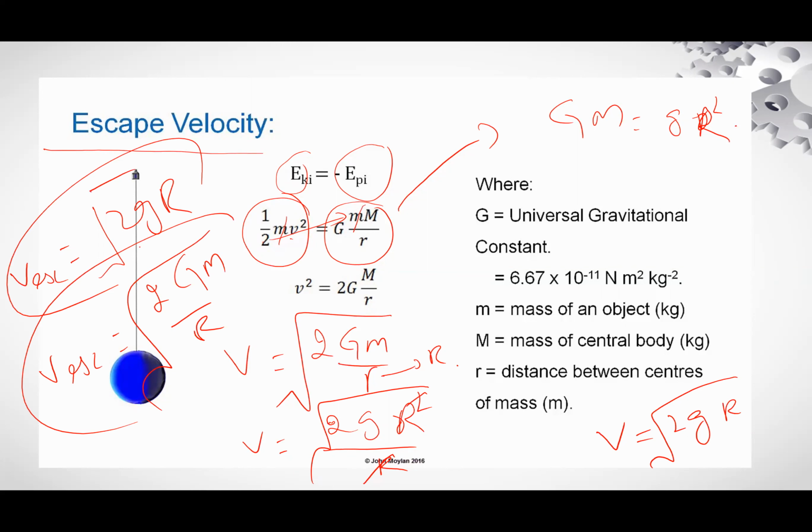And v escape is also equal to the square root of 2GM divided by r. Both equations are accurate. G is the universal gravitational constant, whose value is 6.67 times 10 to the power minus 11 newton meter square per kilogram square. M is the mass of Earth, capital M, and r is the distance between the centers of two bodies.